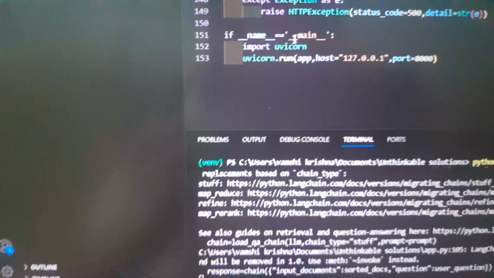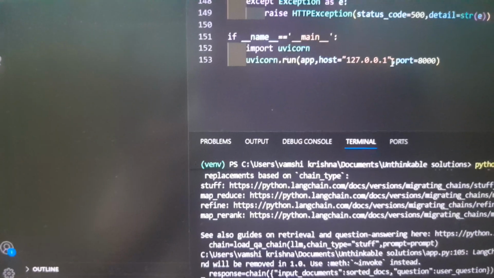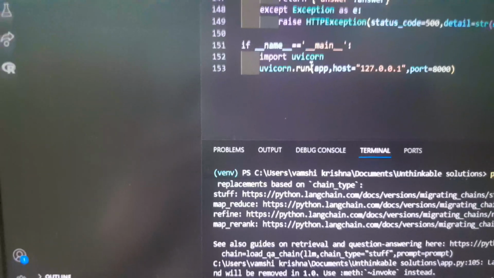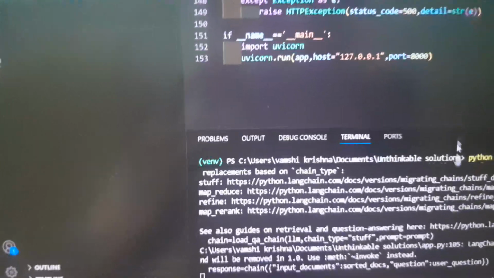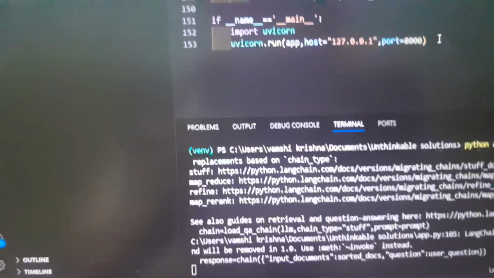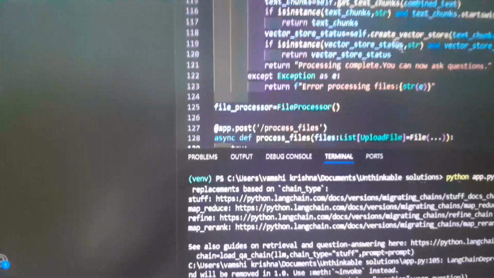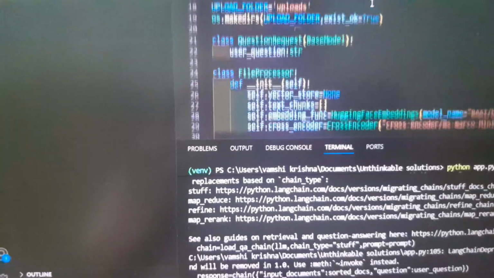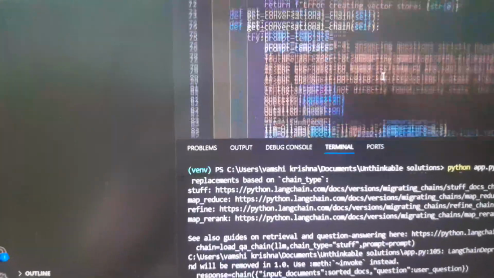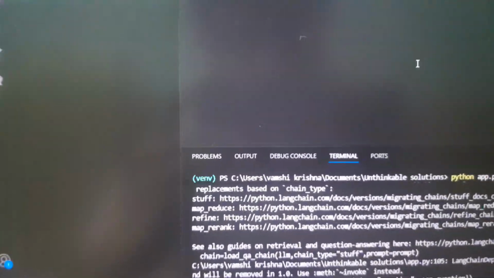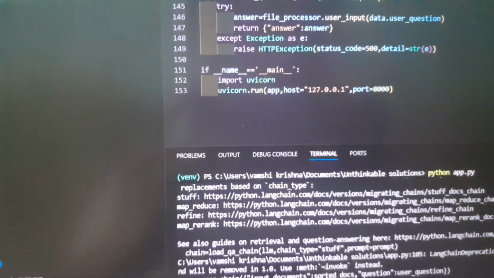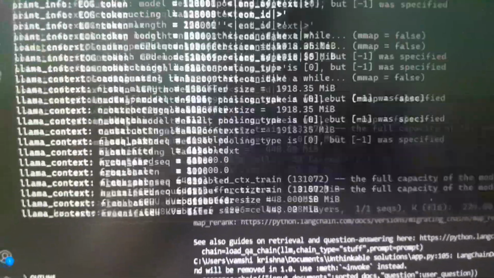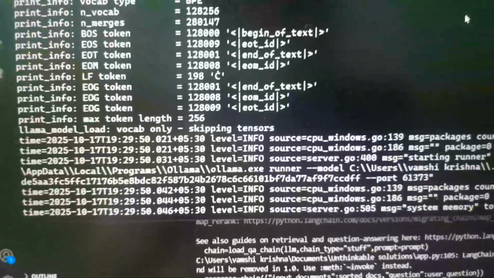So this is the main method which is used to call the APIs and all the endpoints with Uvicorn as localhost. I am not using any API, so all the data is local. There is no need for us to be scared that our data will be taken by any closed source LLM providers. But at the same cost, we need to have good compute so that we could get all the models running in our local system.